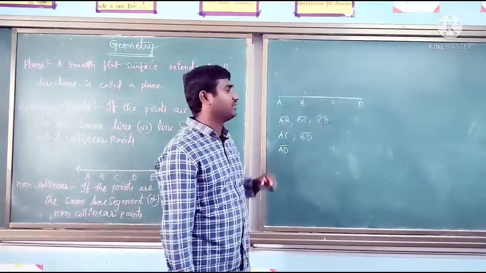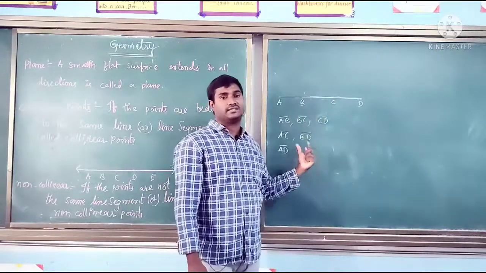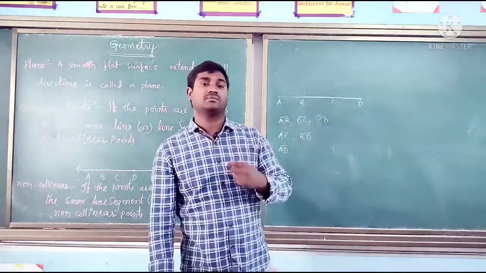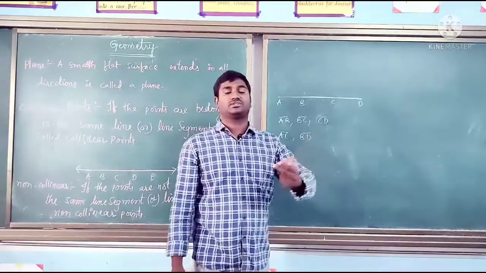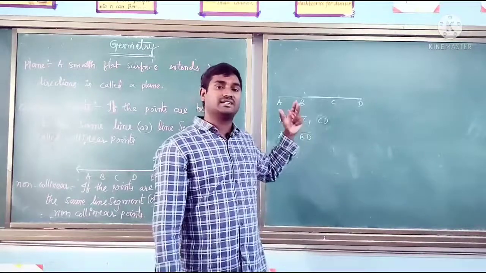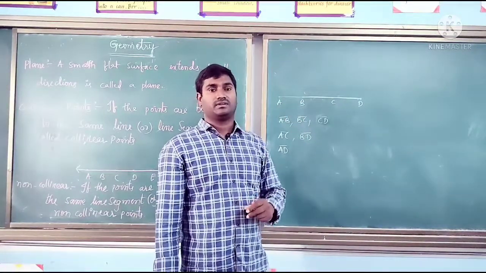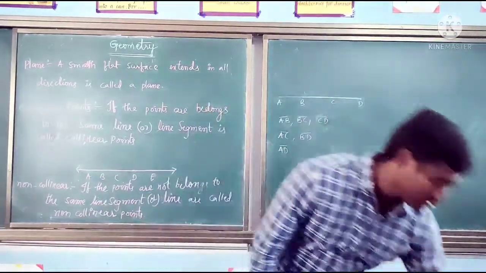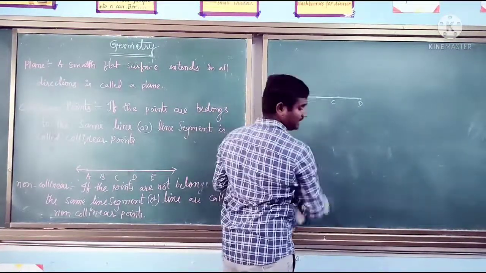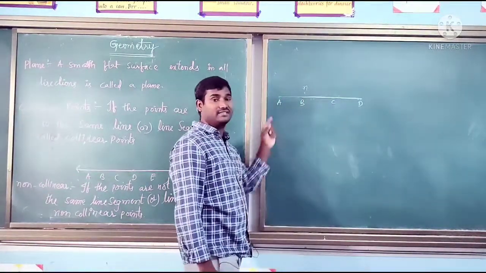So we have the formula for that. Suppose they give 3 points or 4 points, we can write them out. But suppose 10 collinear points are there. How are you going to find how many line segments you can write from that? So suppose there are n collinear points on that line segment.